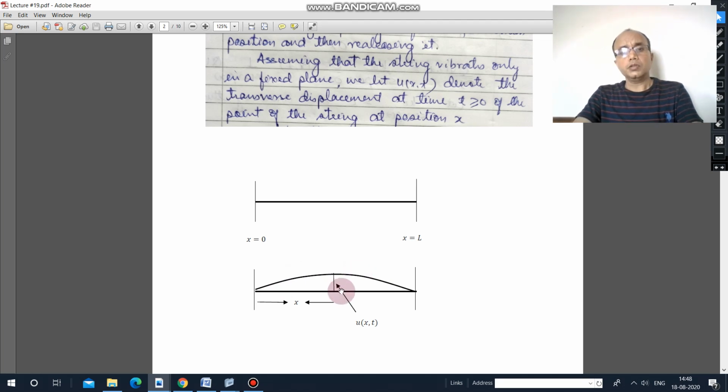This distance is x, and this displacement is denoted by u(x,t), meaning u is a function of distance x and time t. We have assumed that this string can vibrate only in the vertical direction, not along the horizontal direction. I hope that now you understand it.